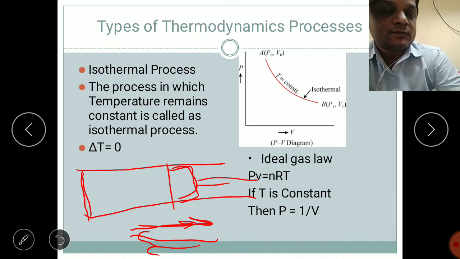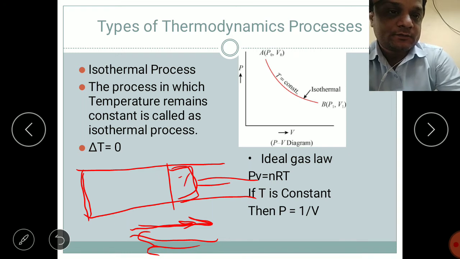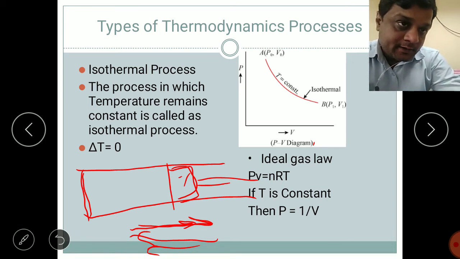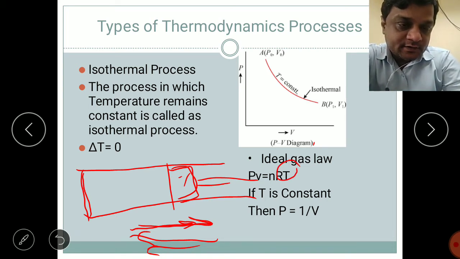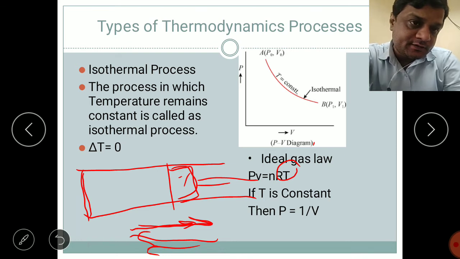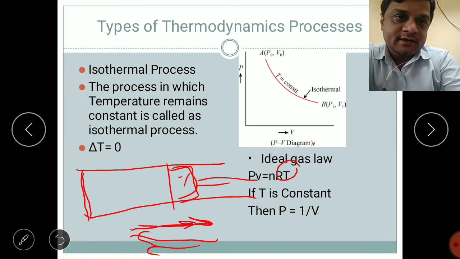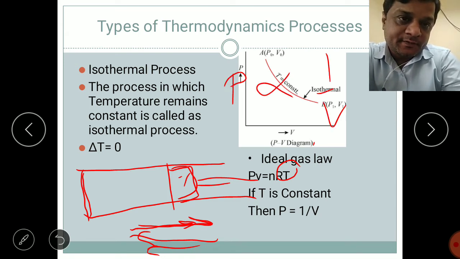Now if we go to the same example and use the ideal gas law, it says PV equals nRT. But here the temperature is considered constant. So the remaining equation is P directly proportional to 1 by V. So if P is increasing, volume will decrease. P is inversely proportional to the volume.